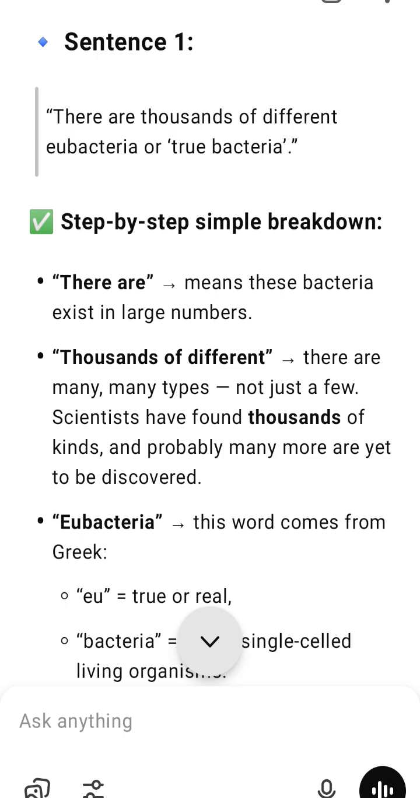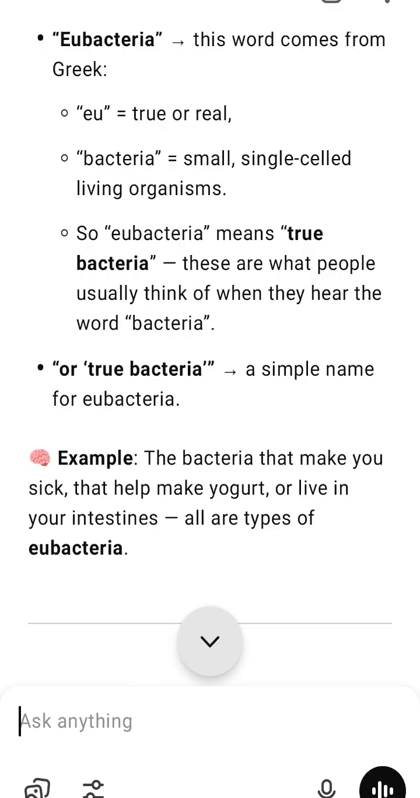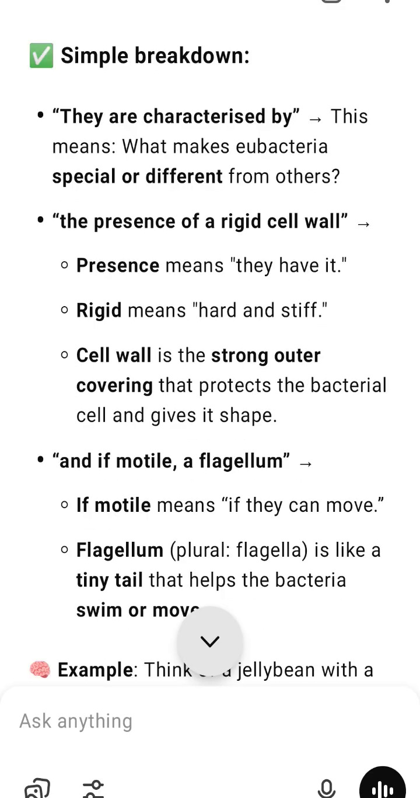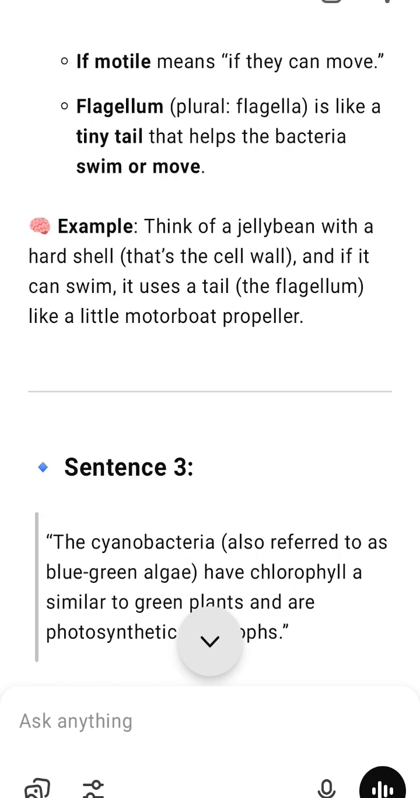4. Shapes and habitats of cyanobacteria. Shape: they can live as unicellular, single cell, colonial, groups of cells sticking together, or filamentous, long threads of cells. Habitats: they can live in freshwater, ponds, lakes, marine water, oceans, and terrestrial places, on soil, rocks, tree bark. Many look like green slime or threads in water.